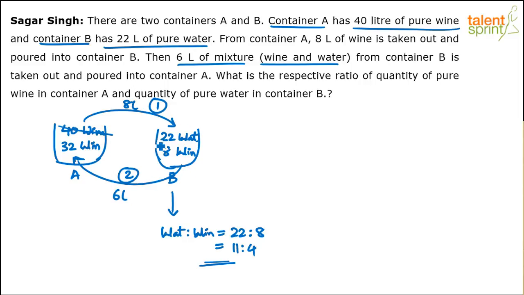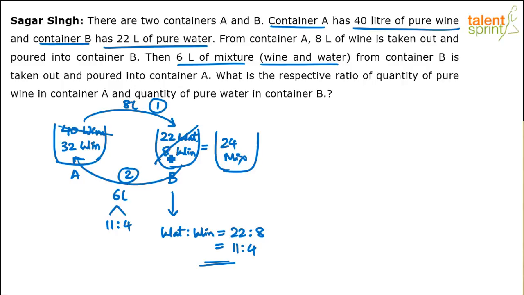See, total quantity was 30 liters initially, I mean, in B, from which 6 liters has gone out. When the total quantity was 30 liters, 22 plus 8, the ratio was 11 is to 4. Even if you remove 6 liters, this 6 liters will be in what ratio? Same 11:4 ratio. And here the balance will be how much? See, I'm now removing this mixture, and instead of 30 liters there is now 24 liters of mixture.